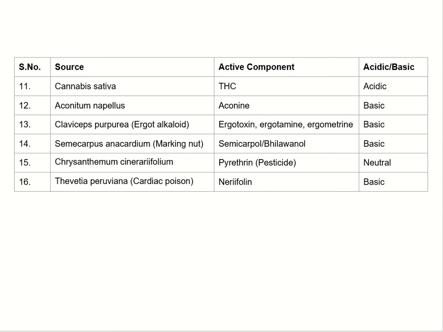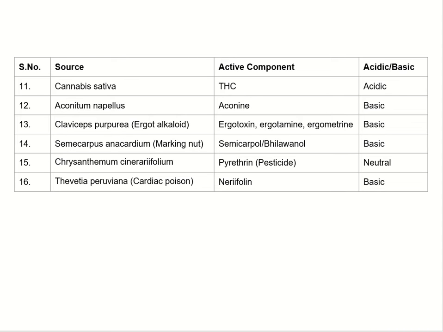Cannabis sativa, the active component is tetrahydrocannabinol or THC. It is acidic. Aconitum napellus, active component is aconine and it is basic. Claviceps purpurea, ergot alkaloid, which contains ergotoxin, ergotamine, ergometrine and is basic. Semecarpus anacardium, which is also known as marking nut.